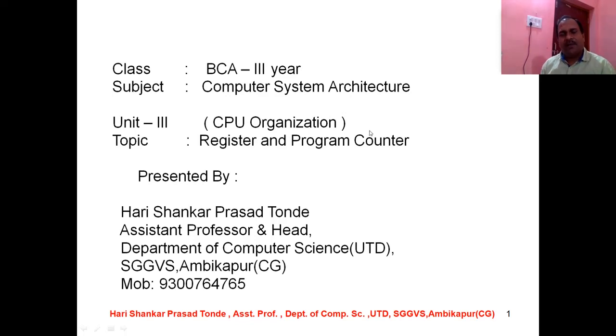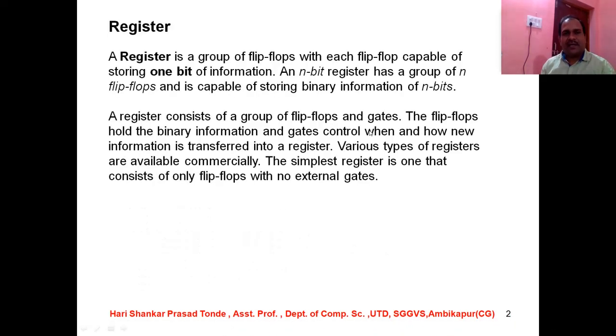As you all know, in a computer many types of registers are used, and all those registers have the same task, to store the data. So let us discuss what a register is. A register is a group of flip-flops with each flip-flop capable of storing one bit of information. An n-bit register has a group of n flip-flops and is capable of storing binary information of n bits.